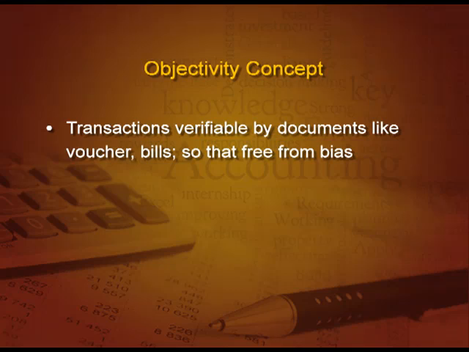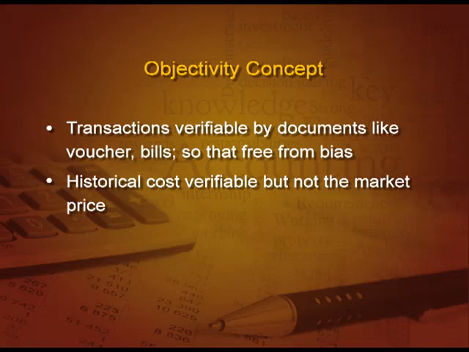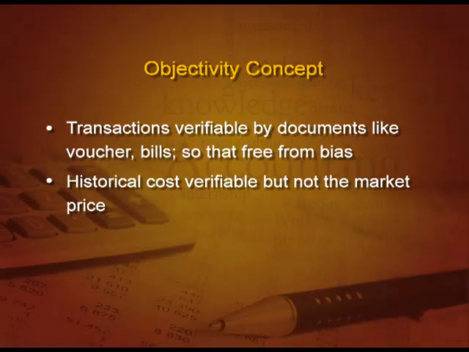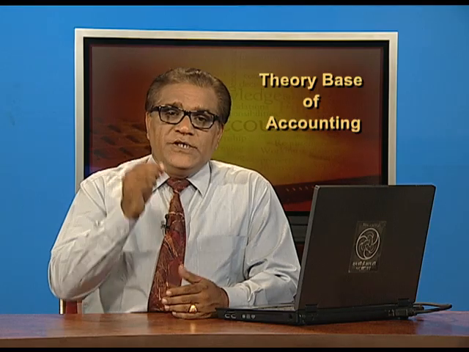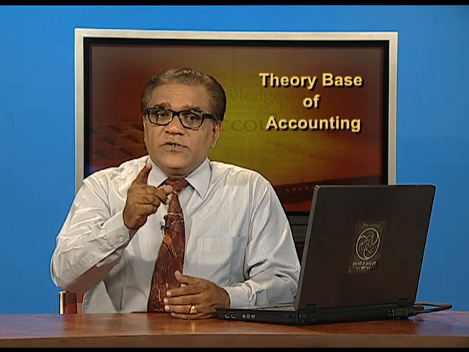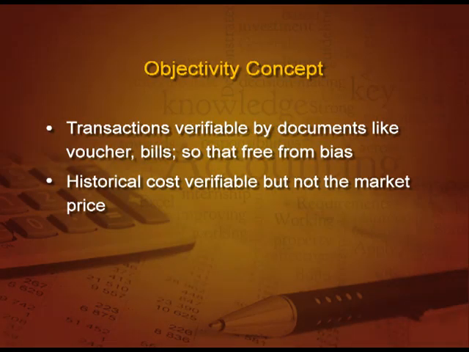Why do we do this? So that it is free from personal bias. Now, historical cost is verifiable when I have purchased the thing, but not the market price. That is why we use historical cost in our accounts. This was told to you in the last lecture also.